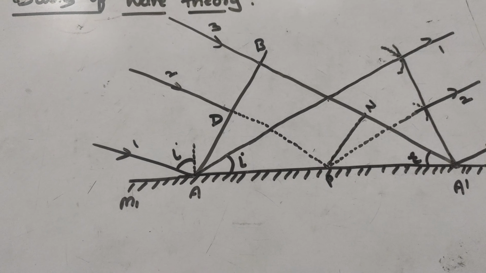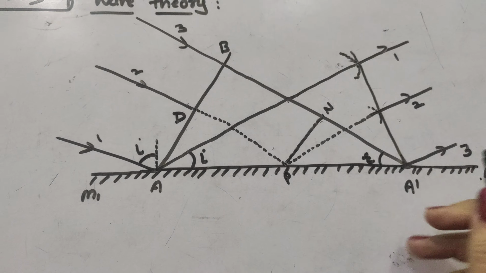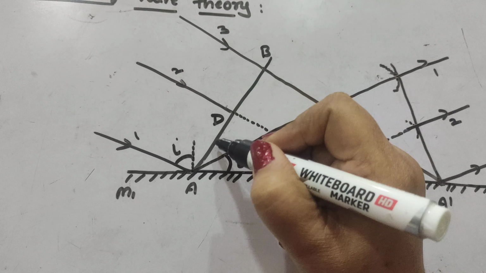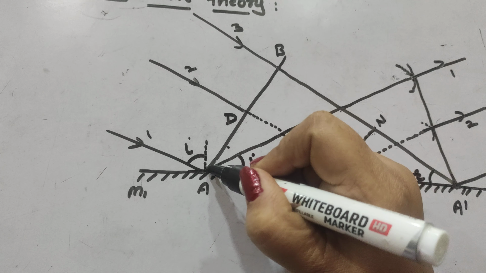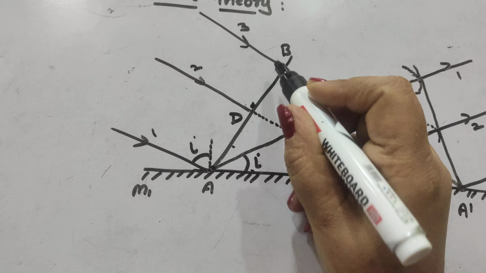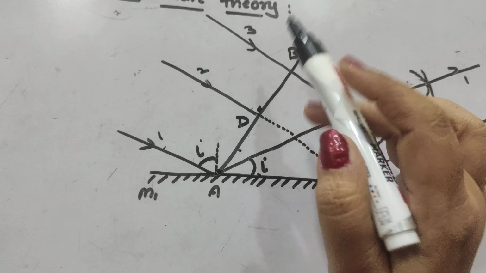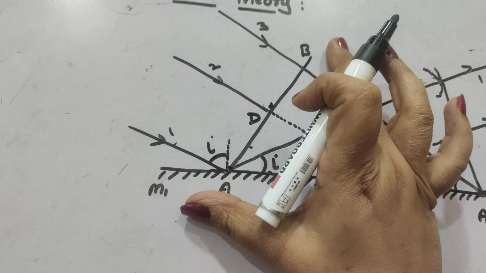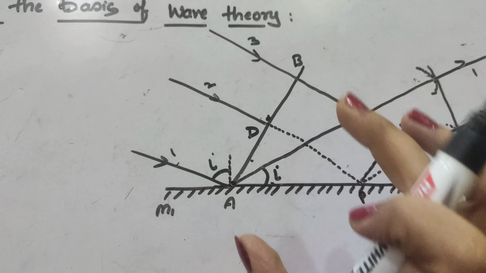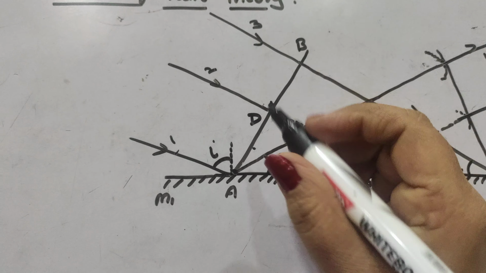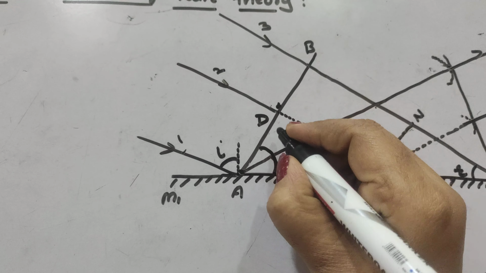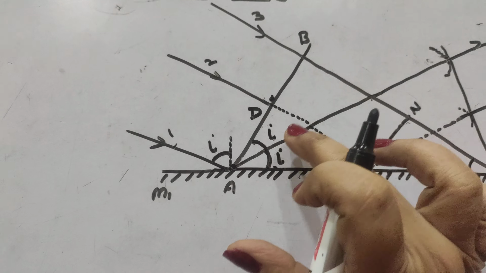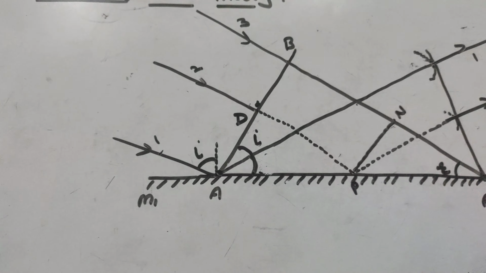You can see here M1 and M2 is the reflecting mirror. A wavefront AB is incident at an angle I. Now this wavefront AB has three parallel rays 1, 2 and 3. Since these are parallel rays, it is making a plane wavefront. So a plane wavefront is incident on the mirror at an angle of incidence I. So this whole angle is I.